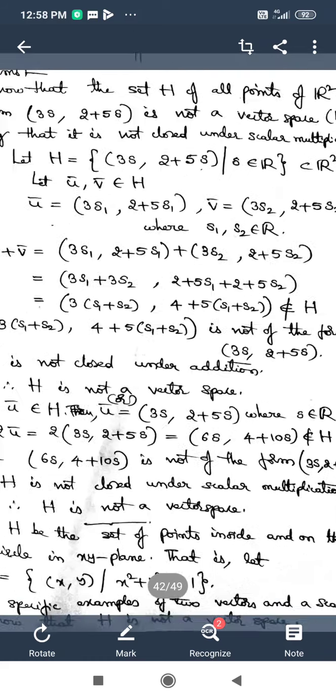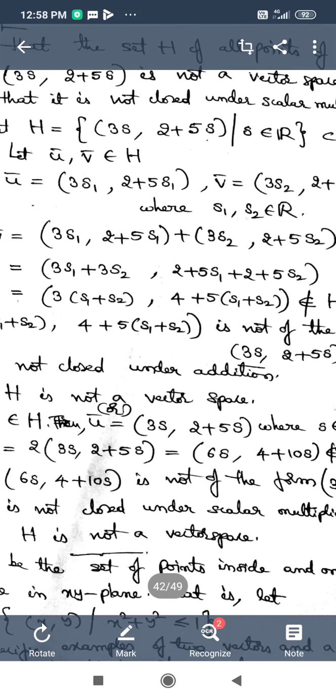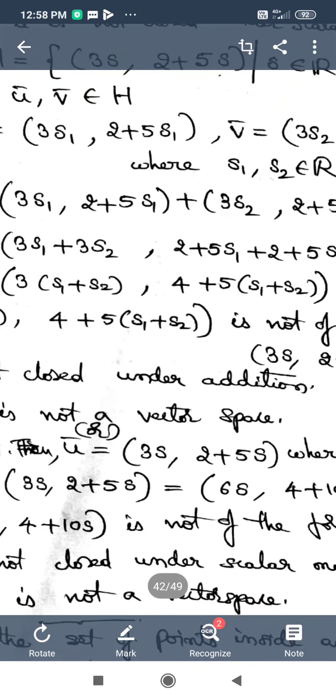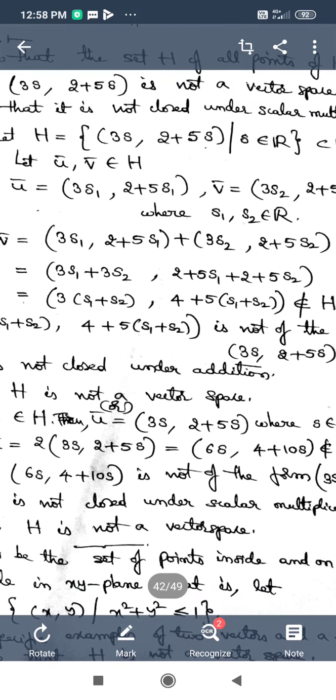Now both the elements of the ordered pair differ from an arbitrary element of the set H. It should be 3s as the first element in the ordered pair, but here we got 6s as the first element in the scalar multiple, and that is not tallying. And the second one, 4 plus 10s, is also different from 2 plus 5s, because in place of 2 we are getting the different number 4, and in place of 5s we are getting 10s.